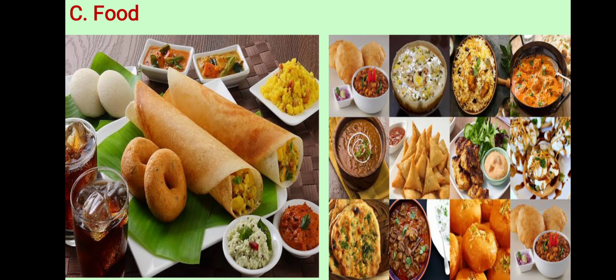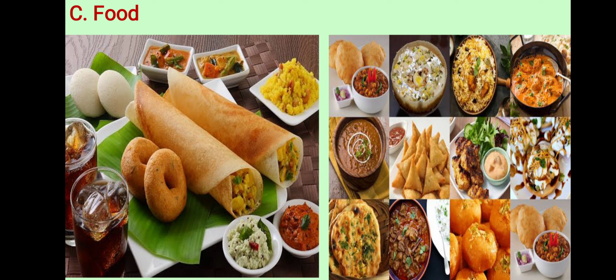the next one, food. The eating pattern of humans also depends upon the soil. Whichever grains we produce in a particular region, those grains are the staple food of those people. Staple food means they use those grains more.